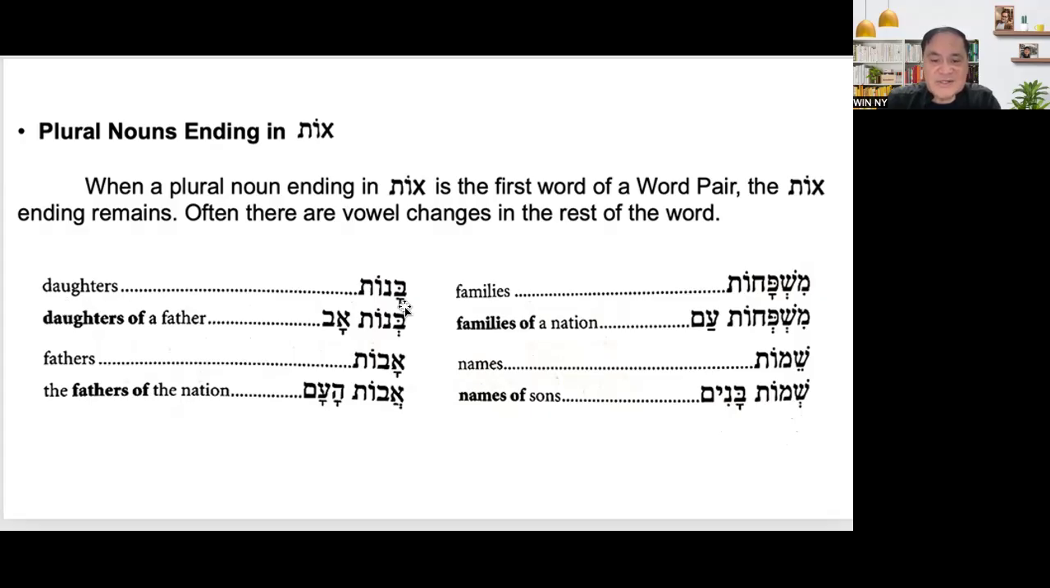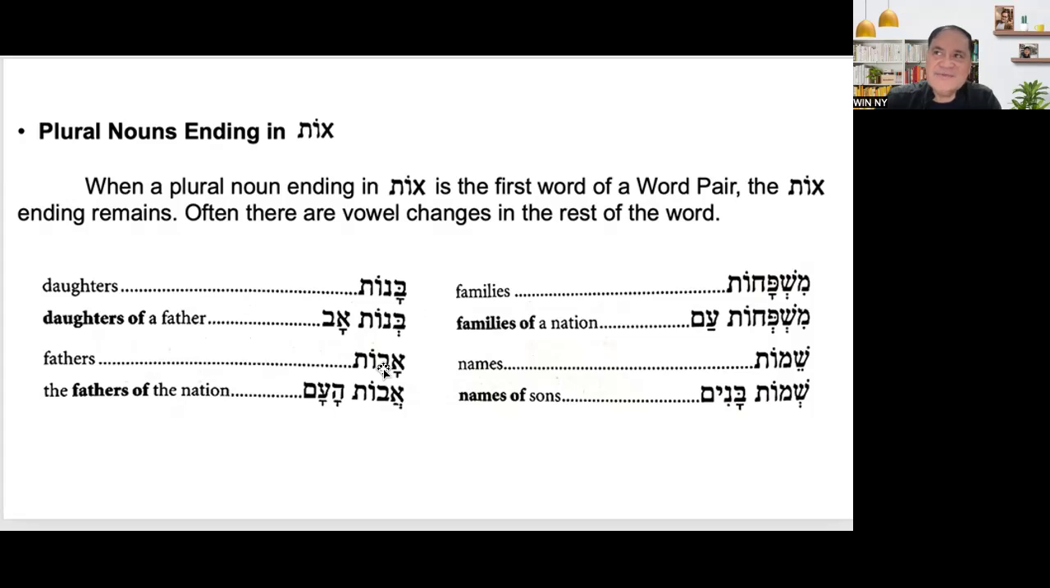Daughters. Binot, daughters of a father. Binot ab, instead of banot. And then fathers, abot. What is the singular for banot? Bat. And what is the singular for abot? Av. In Aramaic,